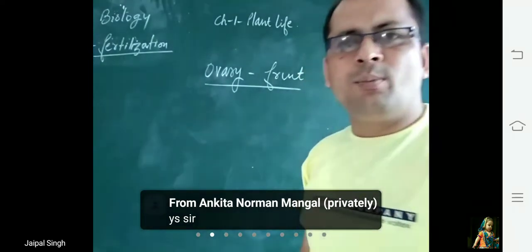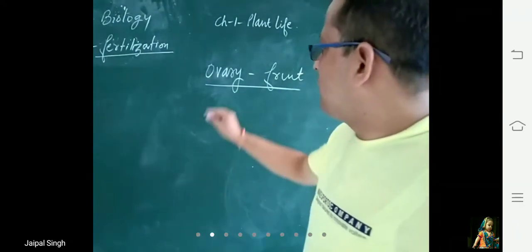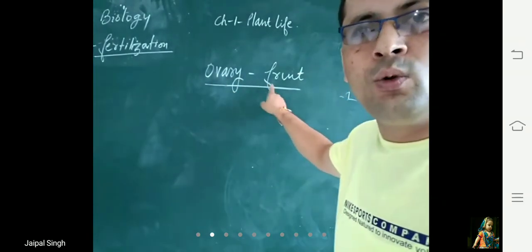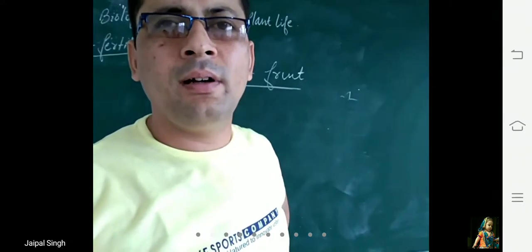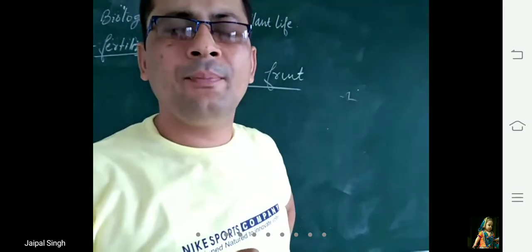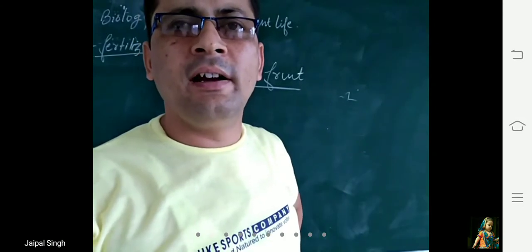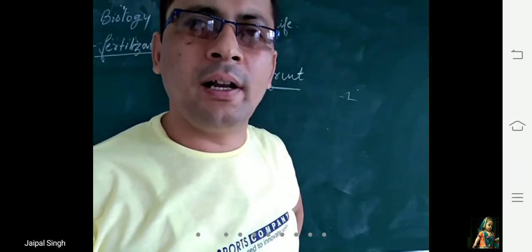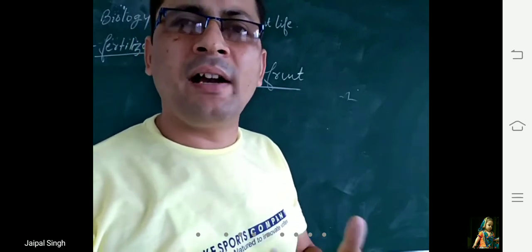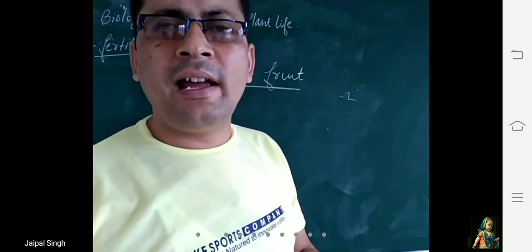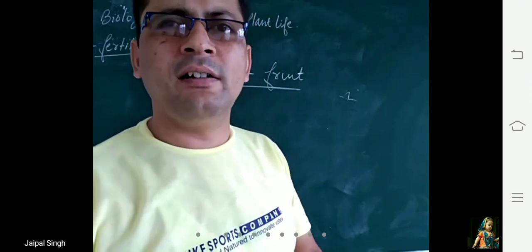Another important point here is after fertilization, the ovary changes to fruit. Two important points you have to remember. One is the ovule changes to seed after fertilization, and the ovary changes to fruit after fertilization. And all other parts like stamen, petals, style fall off. Fall off means they get detached from the parent body.